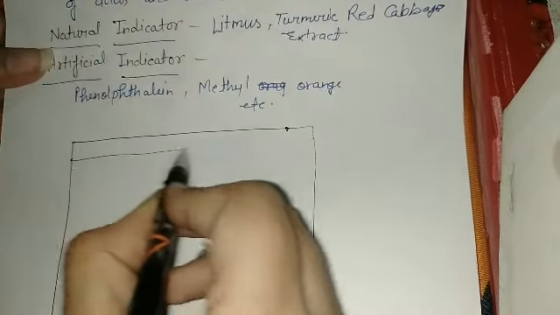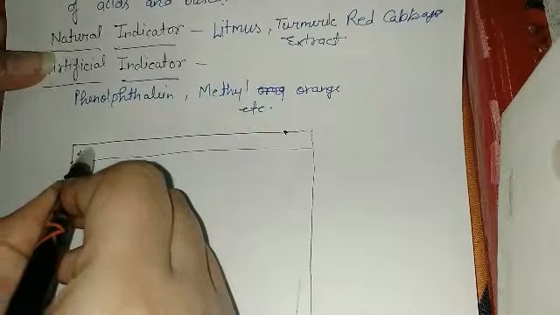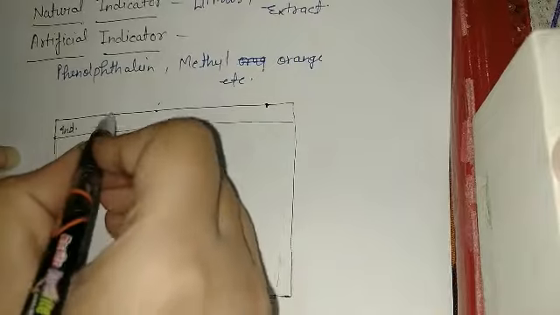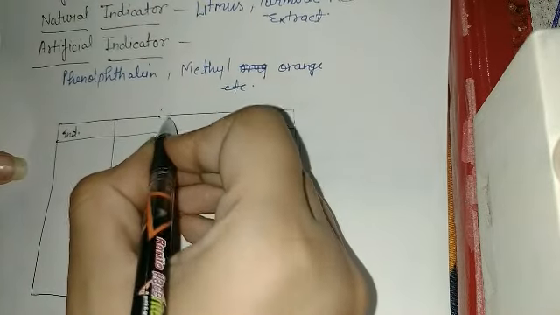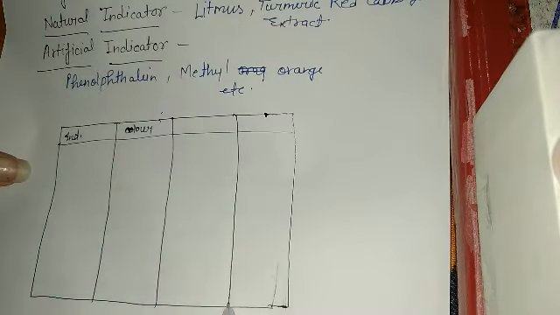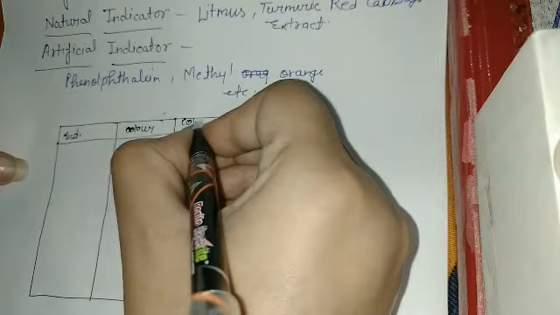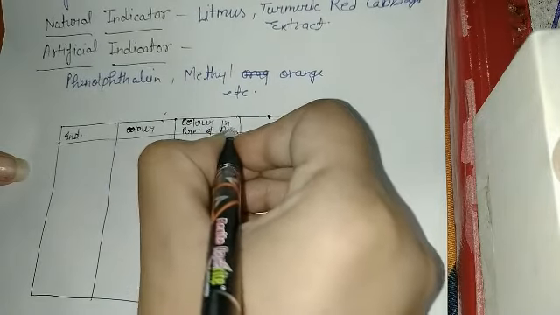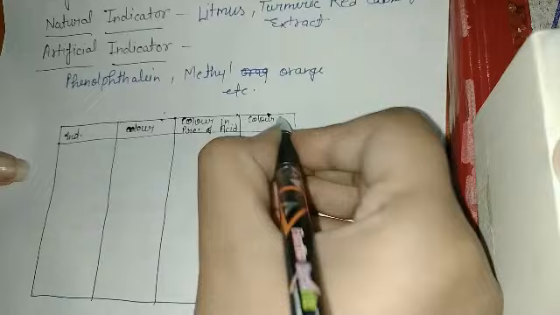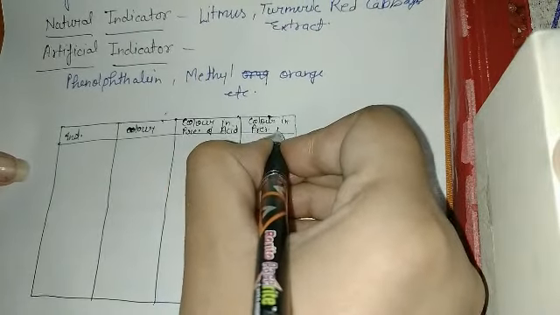So here is your indicator, its color, and color in presence of acid and color in presence of bases.